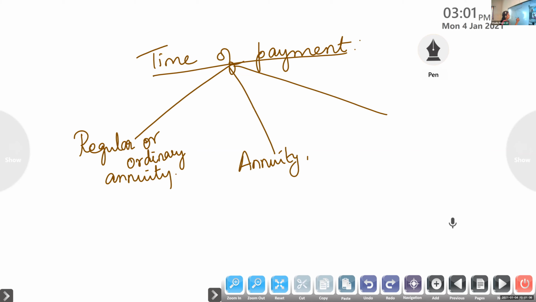Third one is deferred annuity. So annuity based on the payments will be classified into three types: regular or ordinary annuity, annuity due, deferred annuity.